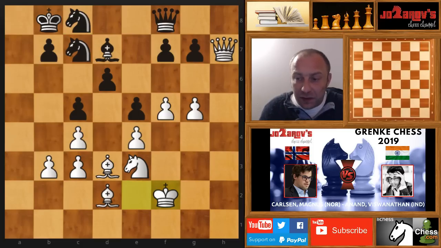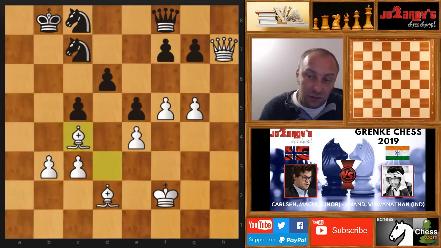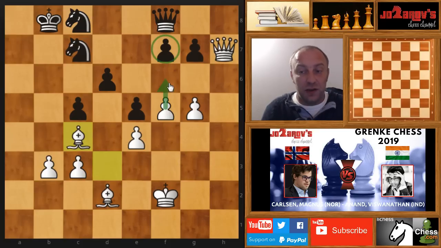If you try something like b5, you see, well, then it's not good, because you opened your position here on the king side too much. After the bishop takes, then you get maybe knight on c4. This could be really deadly. If you take here, this could be now really a target with some potential f6 move. Then if you try g6, then we can simply take. So you see, it's also hard here for black to make some counterplay.